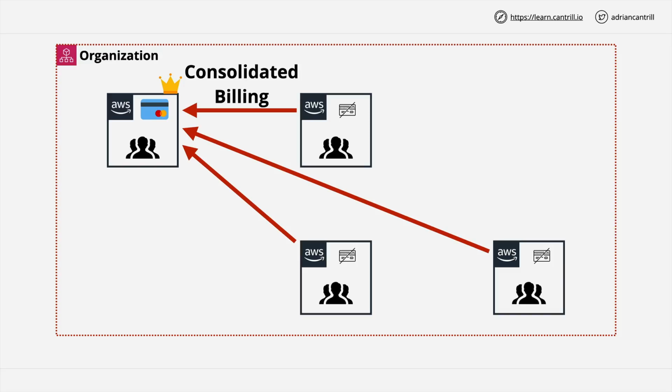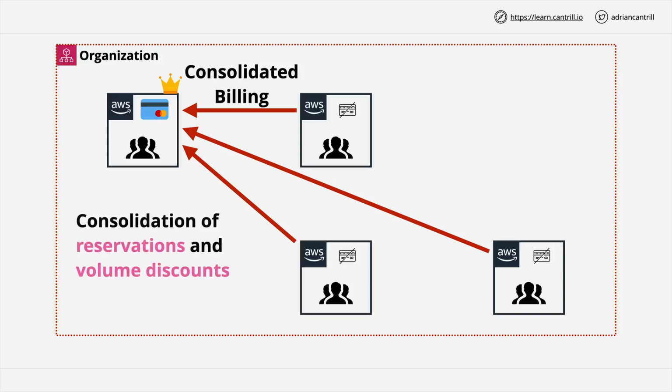For larger businesses, this removes a significant amount of financial admin overhead. This alone would be worth creating an organization for most larger enterprises, but it gets better. With AWS, certain services get cheaper the more usage you have, and for certain services you can pay in advance in exchange for cheaper rates. When using organizations, these benefits are pooled, and so the organization can benefit as a whole for the spending of each of the AWS accounts within the organization.